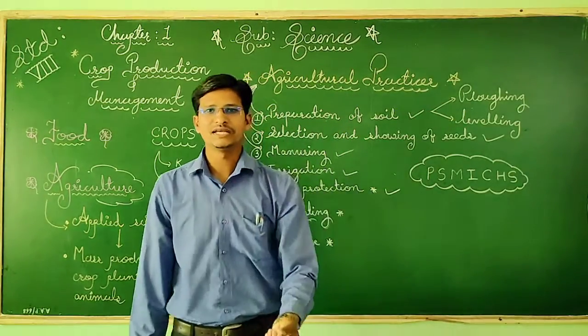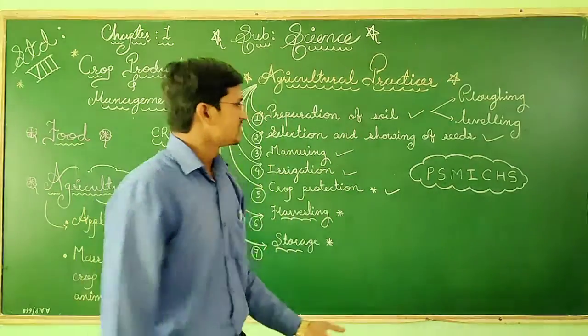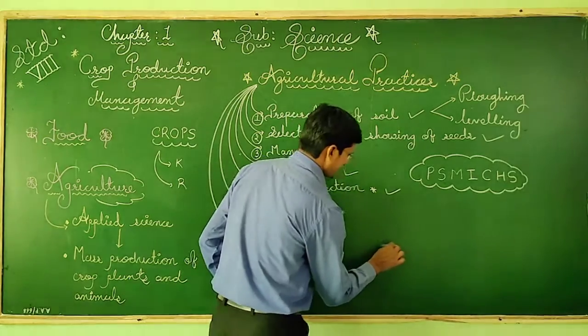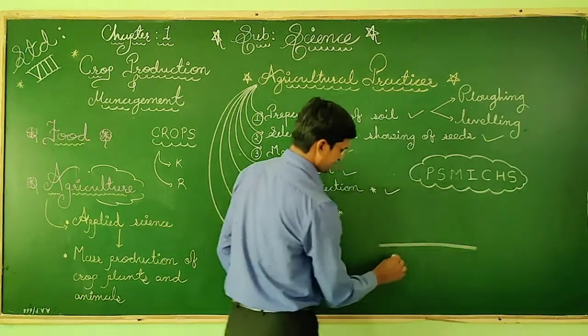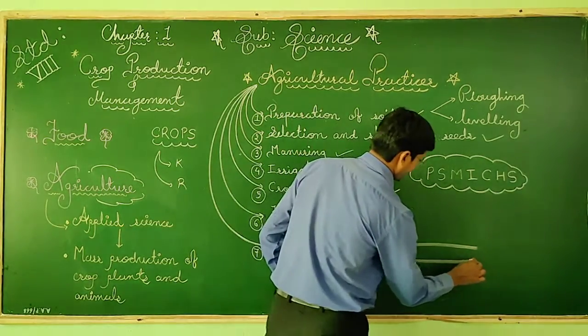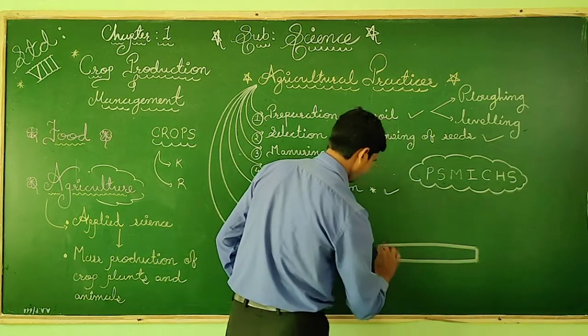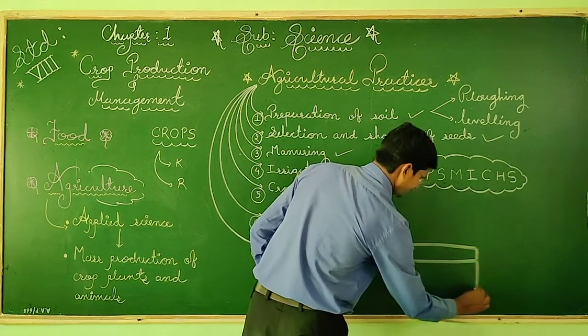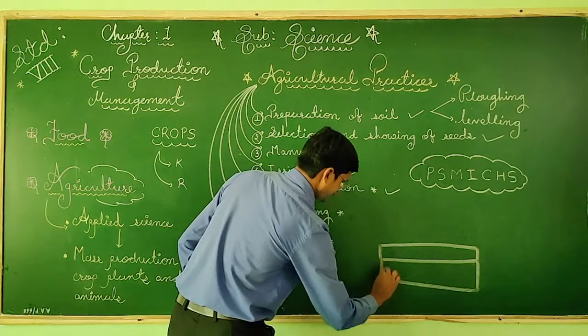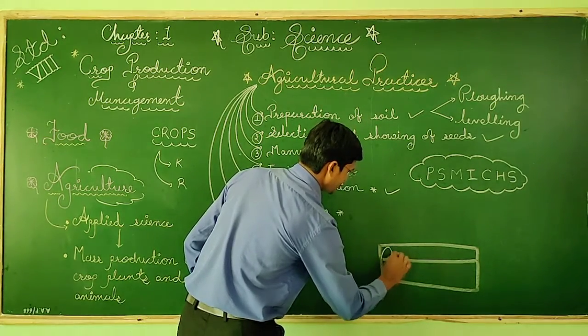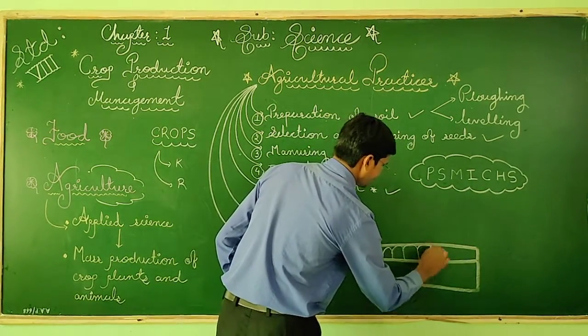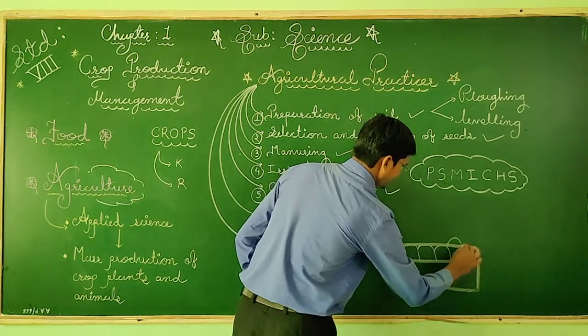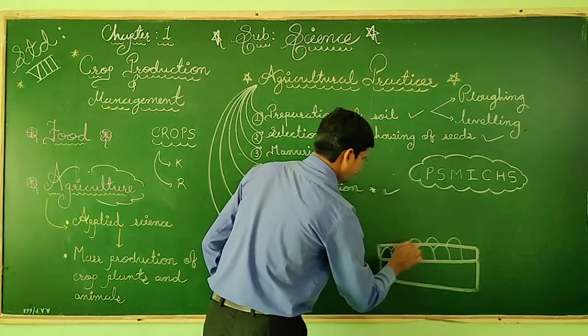Now why is leveling important? Suppose this is the soil, this is our one farm, and the tractor does the plowing. Somewhere uneven bunds will be there.